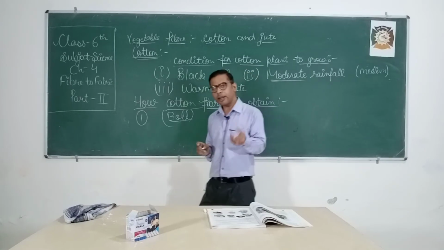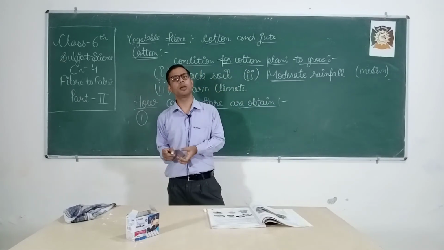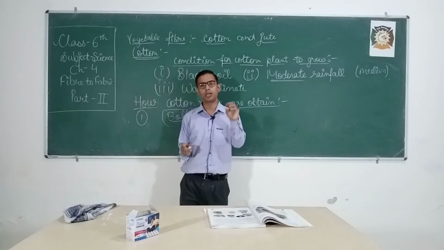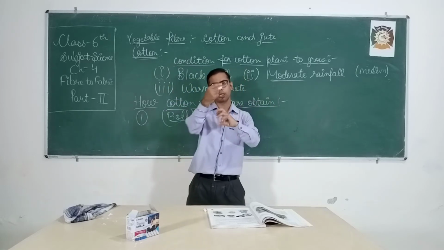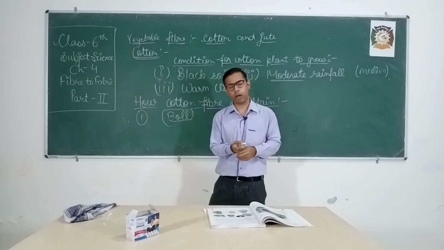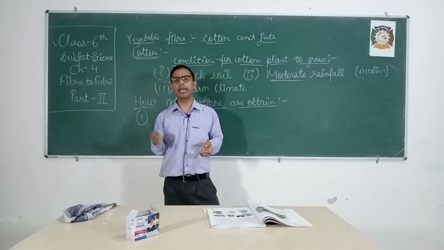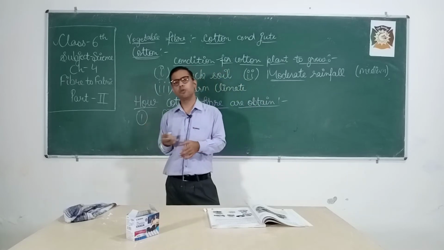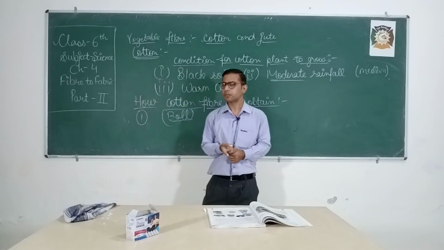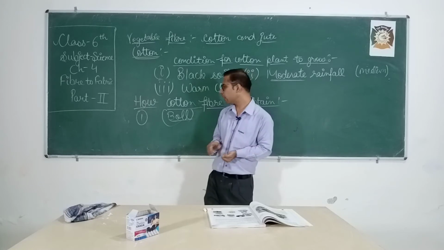Inside the cotton fiber, some seeds are also there. The cotton seed is covered by the newly developed cotton fiber. By the heat of the sun, these fibers become dry, and then you can cut the crops. Understood? I repeat the point again.